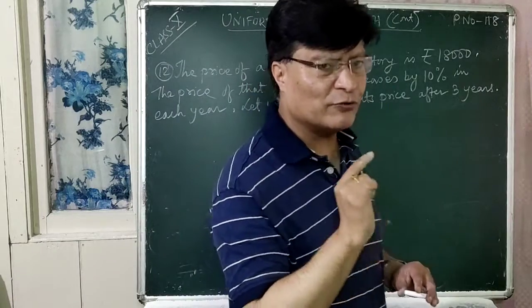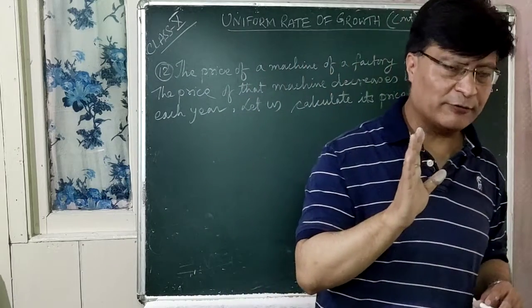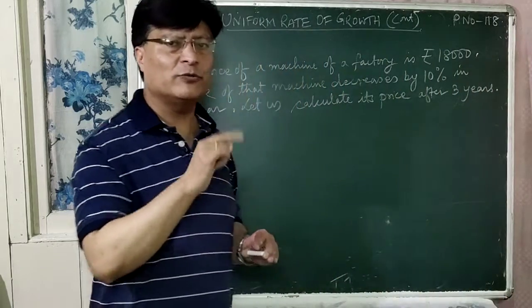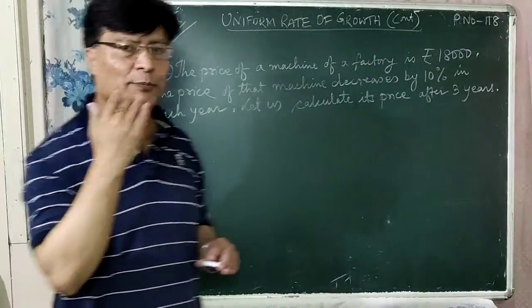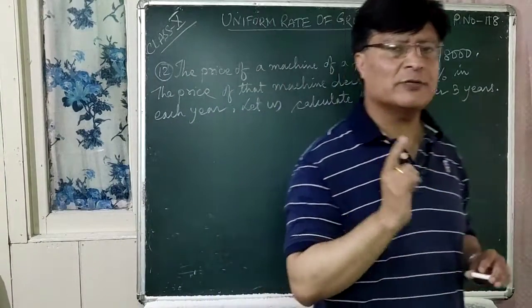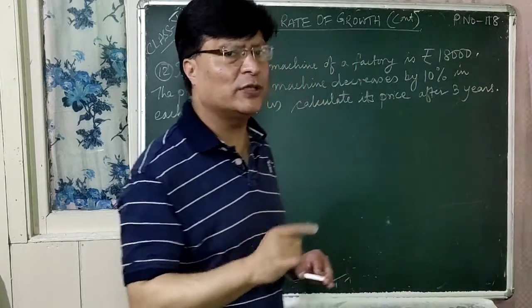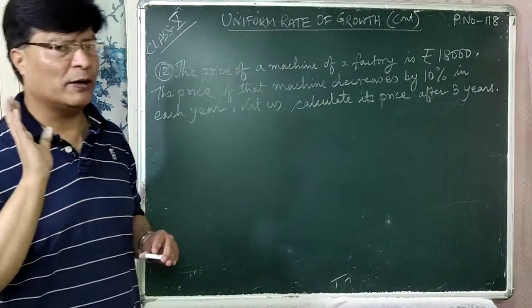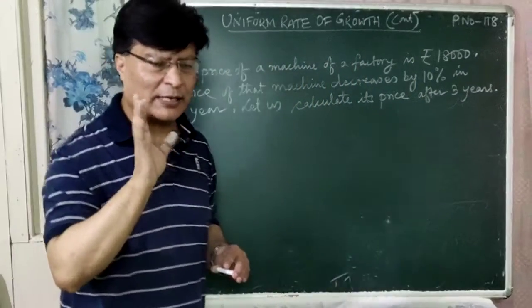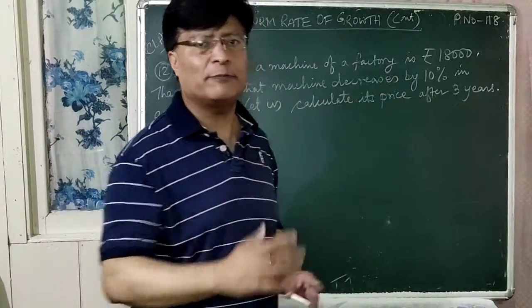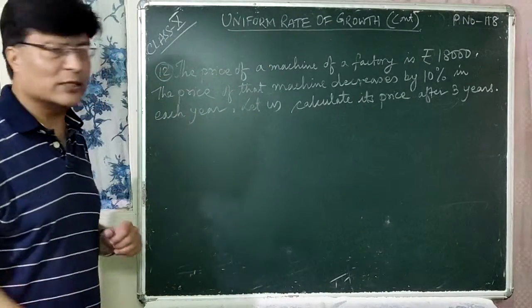For increasing, V is equal to V0 within bracket 1 plus R upon 100 whole to the power n. For decreasing, V is equal to V0 within bracket 1 minus R upon 100 whole to the power n. We should remember these two formulas well. You can do all these types of problems, right? So let's do this one.